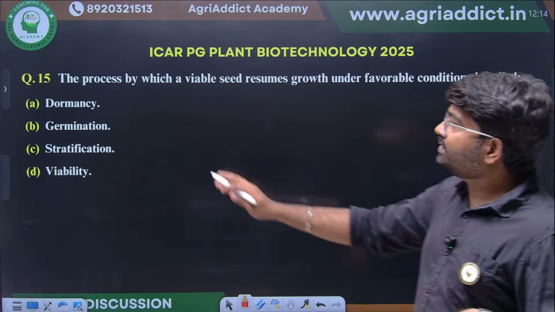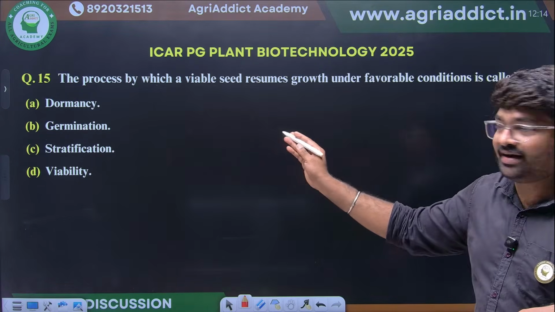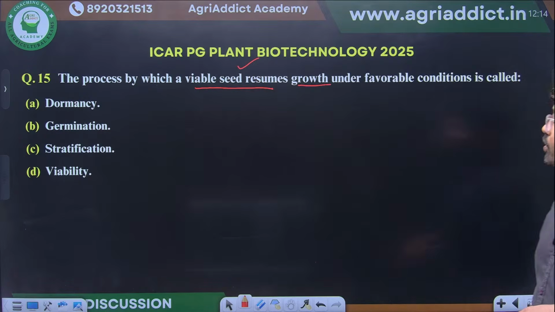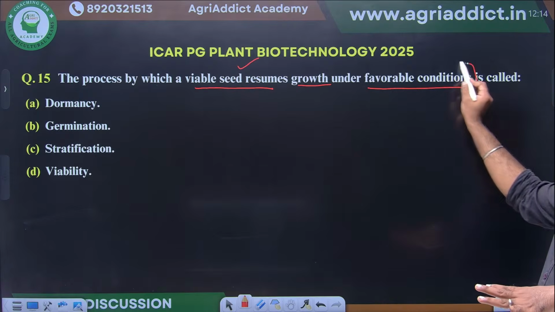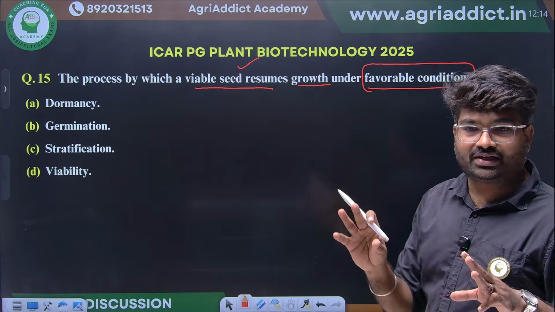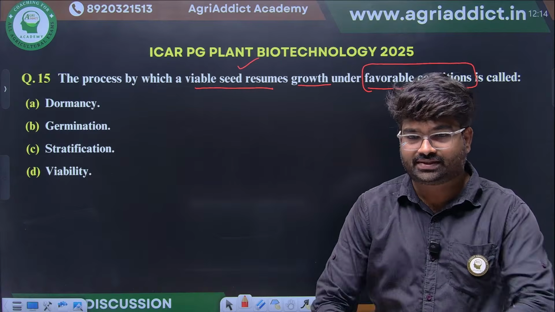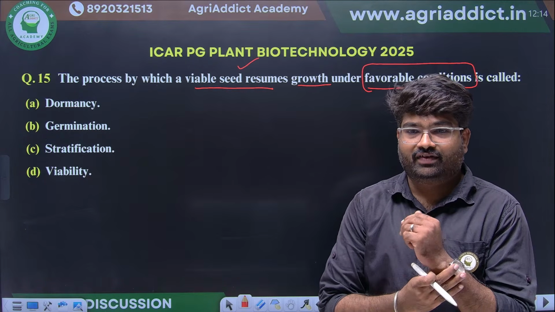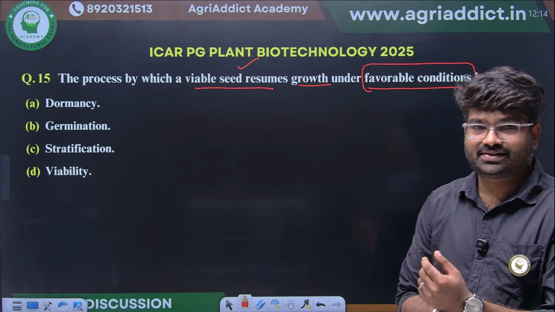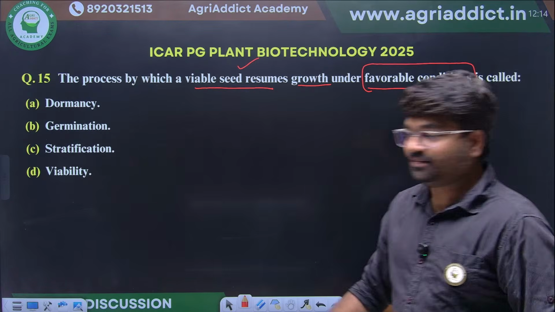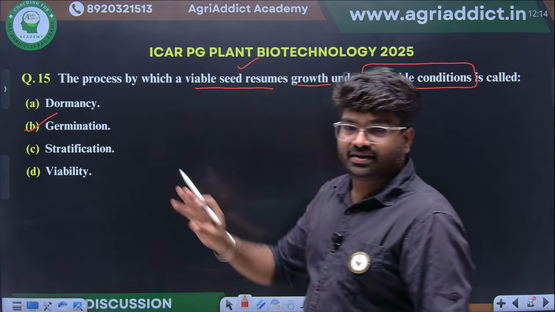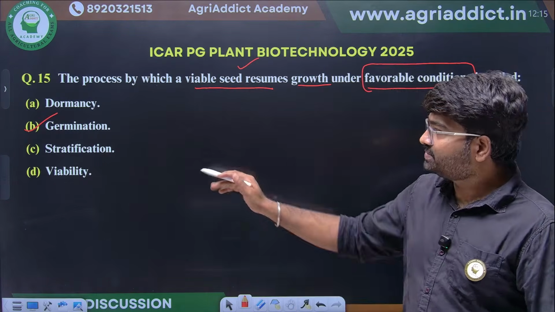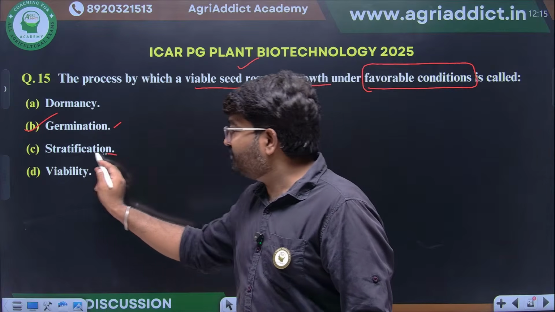Okay. Another simple question, a direct question. The process by which a viable seed resumes growth under favorable condition. Under a favorable condition, the seed will resume its growth. What will be the option, students? What will be the answer? Under favorable condition, the seeds will germinate, like that. What will be the answer? Yeah. Germination. Yes. Germination means the seed will resume its metabolic process to grow. Okay. Then stratification means what?